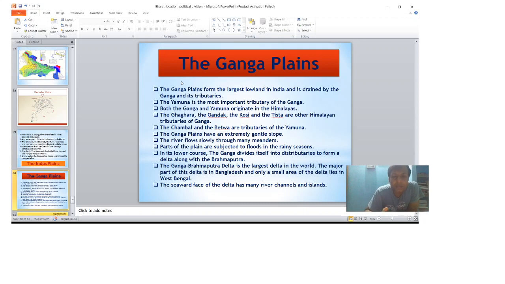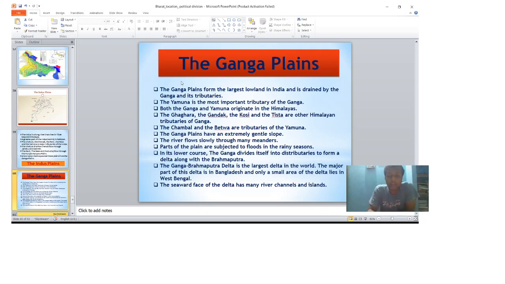Meander means zigzag shape, serpentine shape. So you know that the river flows slowly through many meanders, and parts of the plain are subjected to flood in the rainy season, as you face in your district.